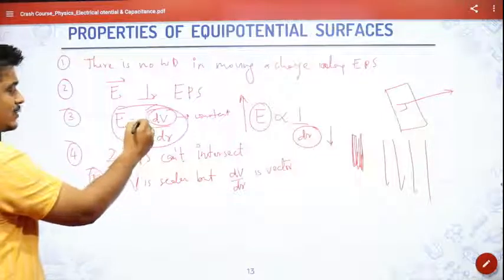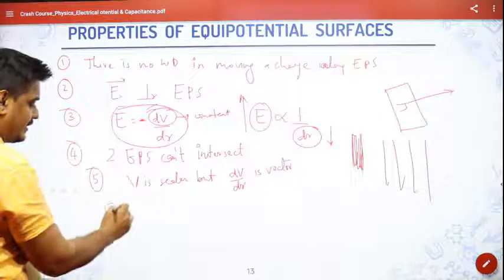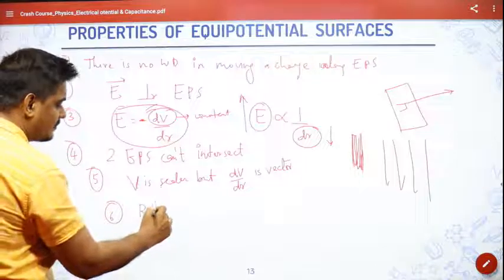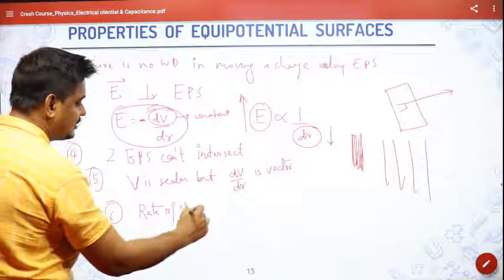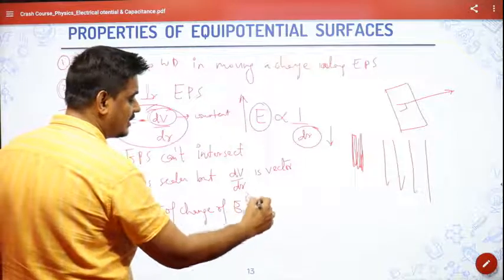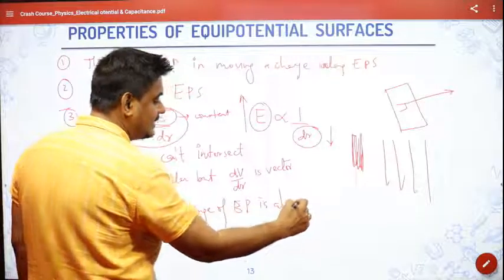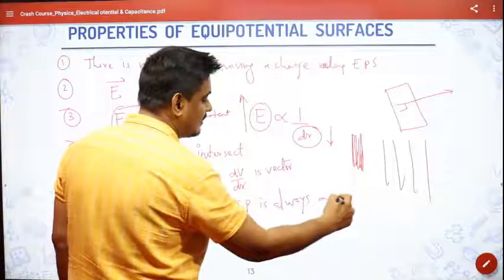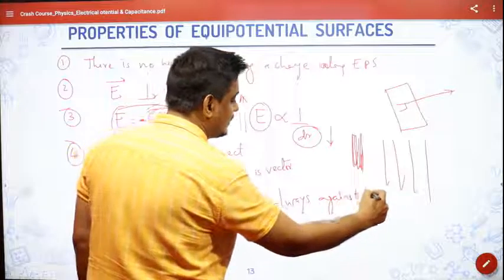It says that rate of change of potential with the distance is always against the electric field. This negative sign is showing that, I will write the point here, that rate of change of electric potential is always against the electric field.